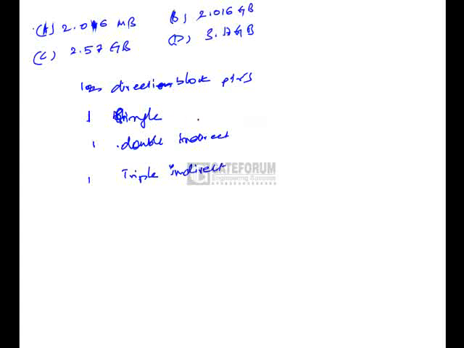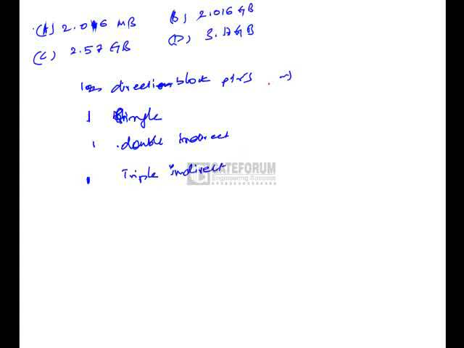Single indirect means this pointer points to a block which in turn contains pointers to the data blocks. Double indirect means it will contain pointers which point to blocks, and those blocks will contain the pointers which are pointing to the data blocks. The same way triple indirect.